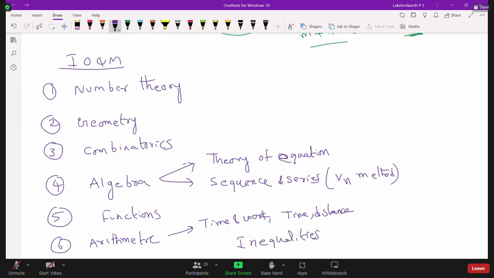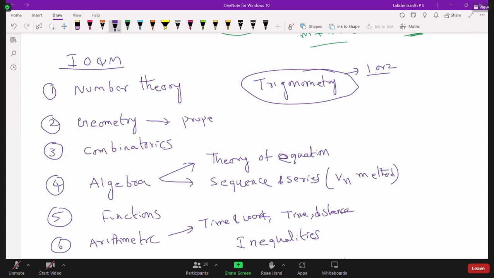This is the major syllabus, but 1 or 2 questions may come from other portions also. Sometimes they will ask trigonometry, but very few. Sometimes they may ask 1 or 2 questions. And in geometry, questions related to properties of triangles are also being asked.